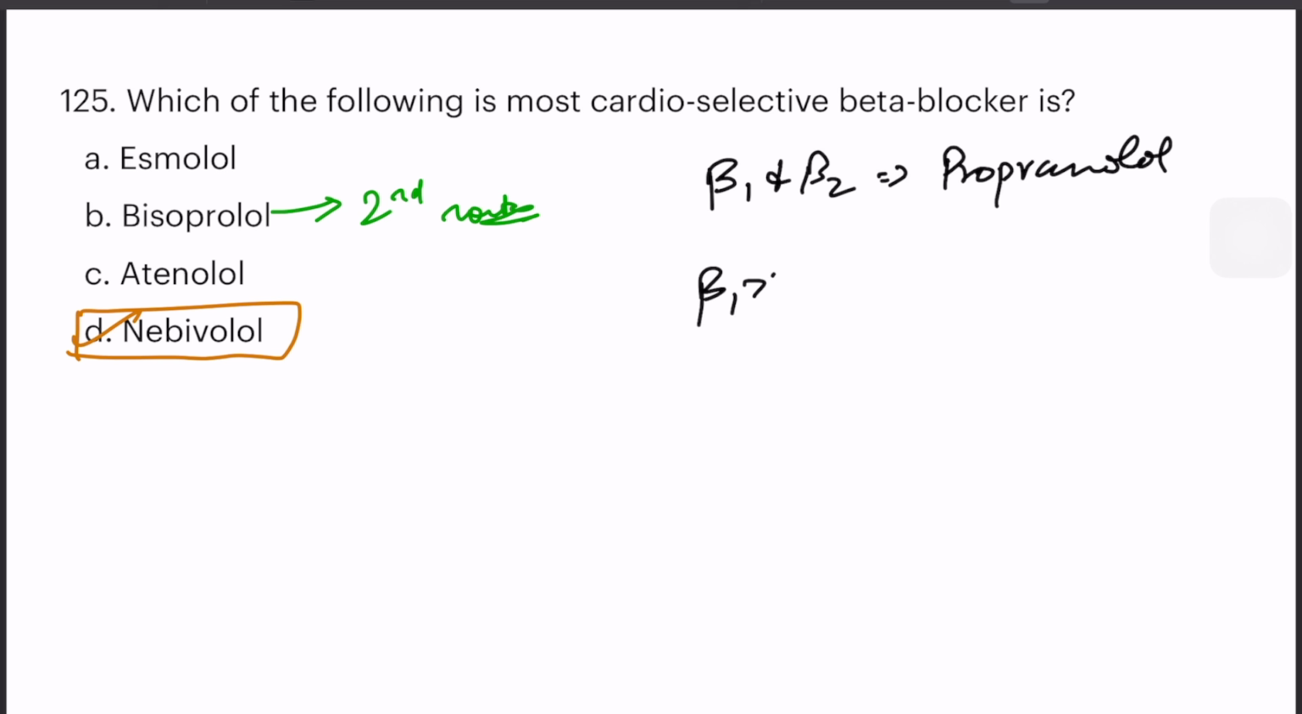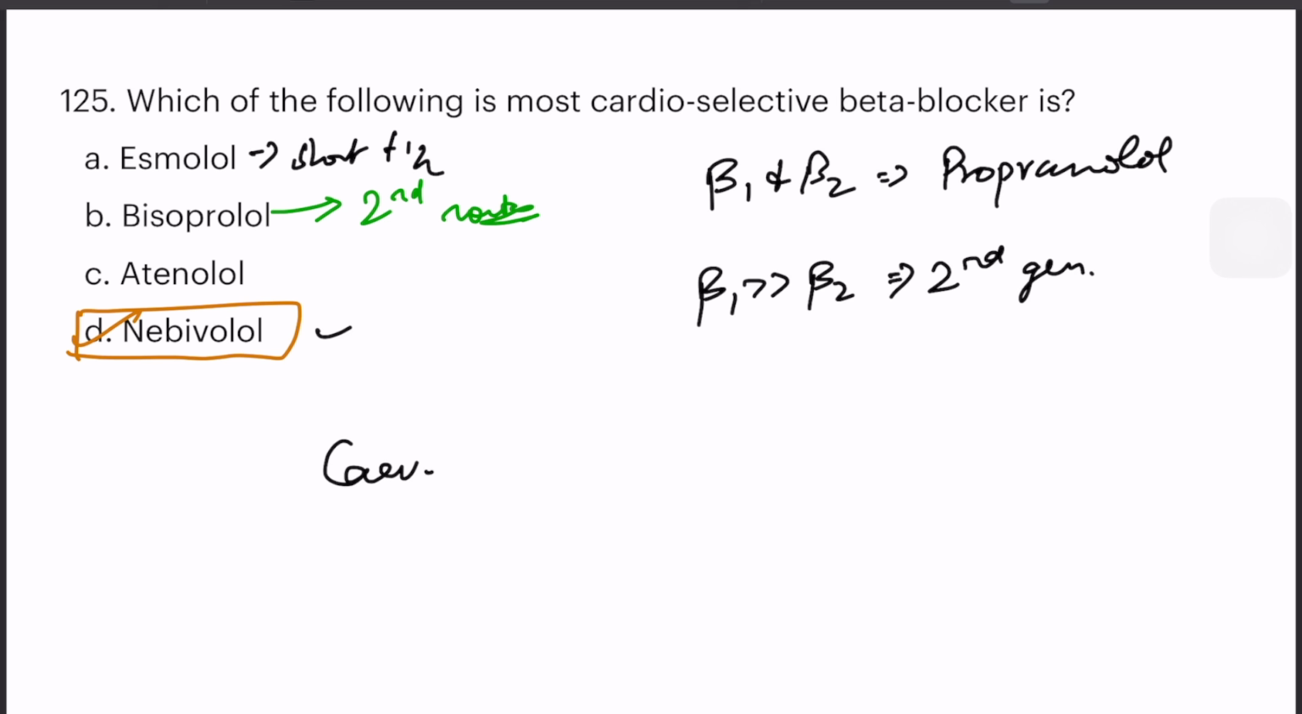Later beta 1 was blocked more and beta 2 was blocked less. This prevented the side effects such as bronchoconstriction. They are the second generation drugs. That's when the cardioselectivity started, and currently the most cardioselective used is nebivolol, and esmolol has a very short half-life. And then there is a drug called carvedilol, which is known for its antioxidant properties, and CCB, that is calcium channel blocking properties also. Okay, and then what else? Okay, that's all.